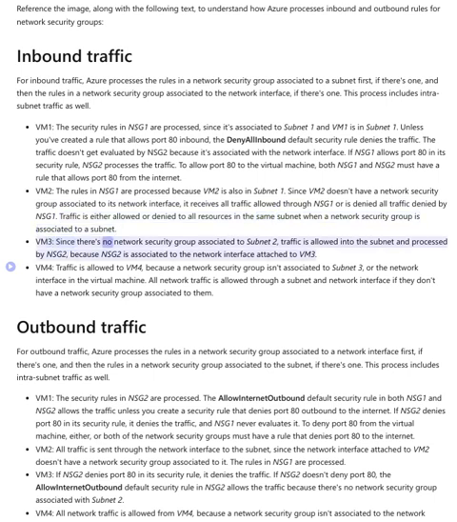VM3: since there's no network security group associated to subnet 2, traffic is allowed into the subnet and processed by NSG2, because NSG2 is associated to the network interface attached to VM3. VM4: traffic is allowed to VM4, because a network security group isn't associated to subnet 3, or the network interface in the virtual machine. All network traffic is allowed through a subnet and network interface if they don't have a network security group associated to them.